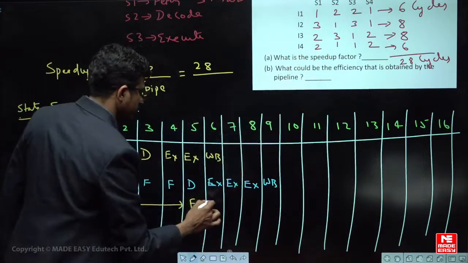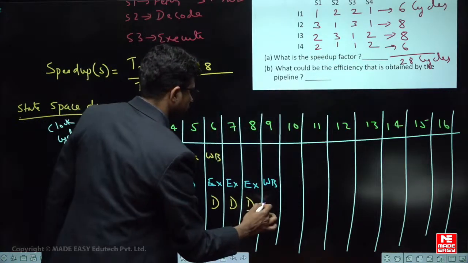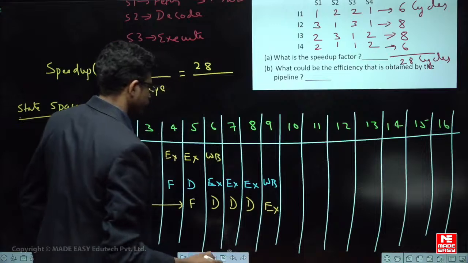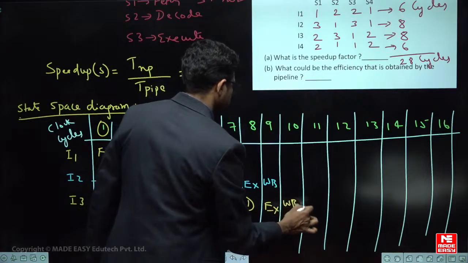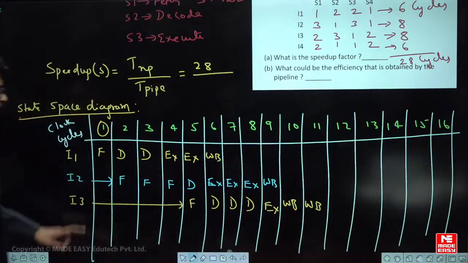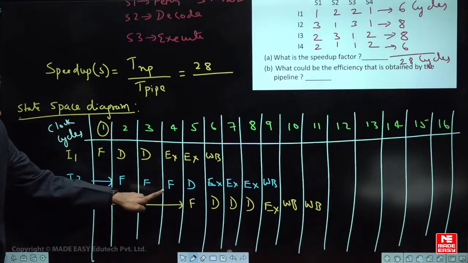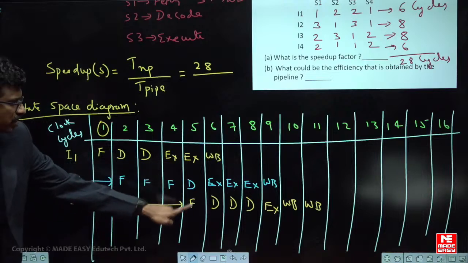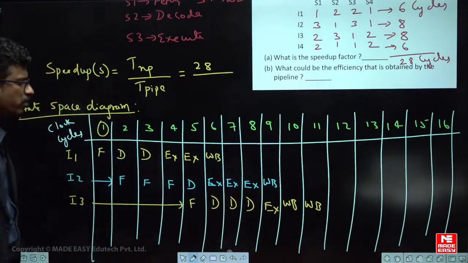Decode is 3 cycles, then execute stage for 1 clock, and the last one is write back stage for 2 clocks. Are you able to understand? If you observe here, nothing is clashing, okay, like this you have to follow.